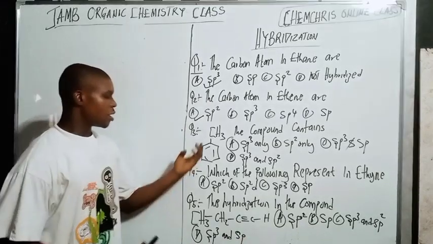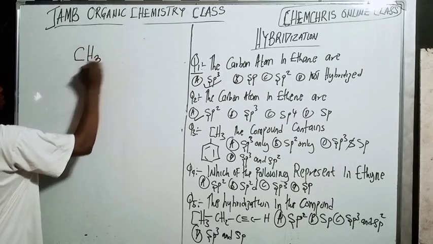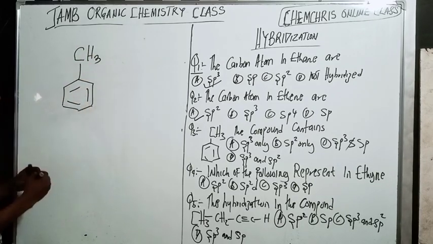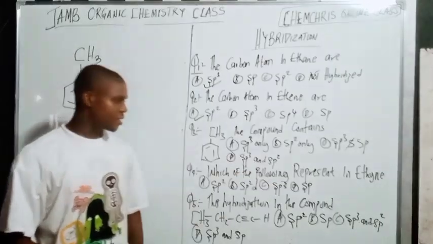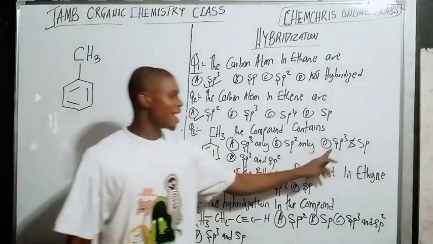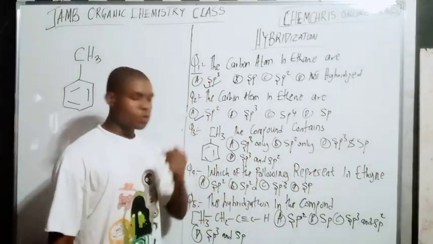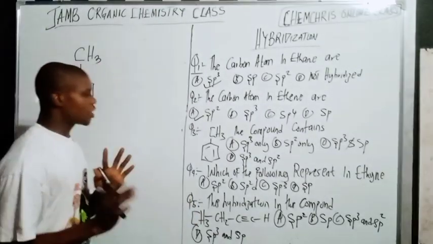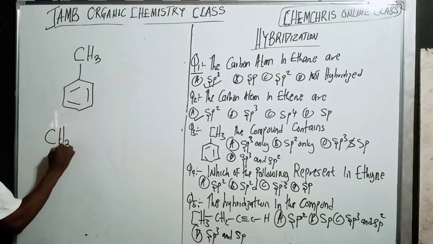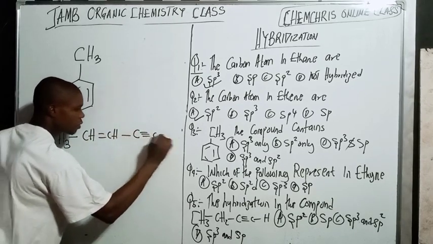They say, look at this structure here. So I'm going to draw this structure as CH3. Just as CH3. See whether the compound contains sp3 only, sp2 only, sp3 and sp, or sp3 and sp2. So look at something here. This is what I'm going to teach you now. If, for example, here I have CH3, CH double bond C.